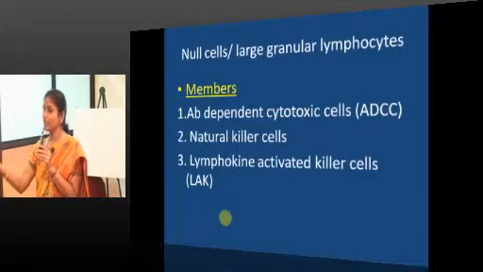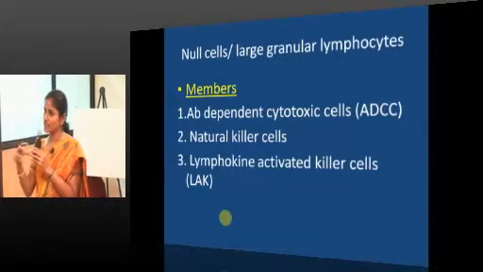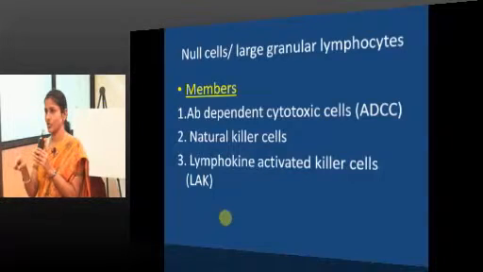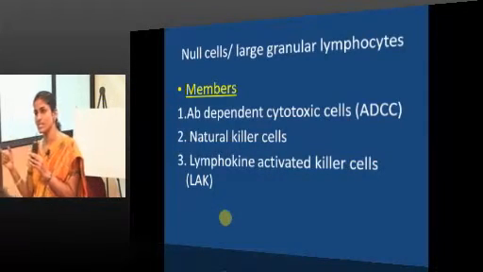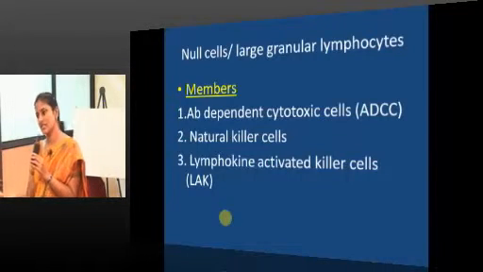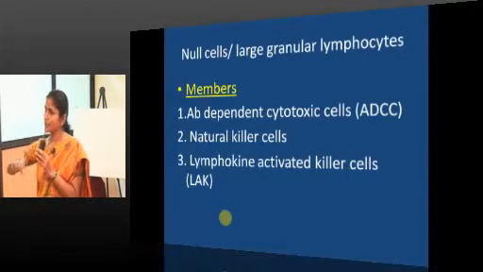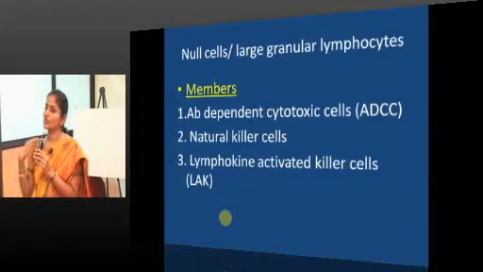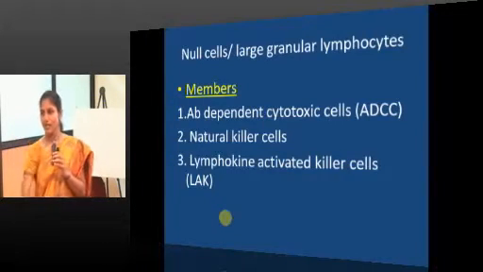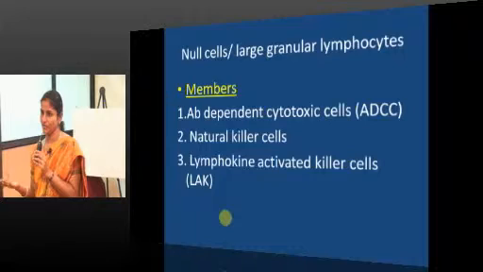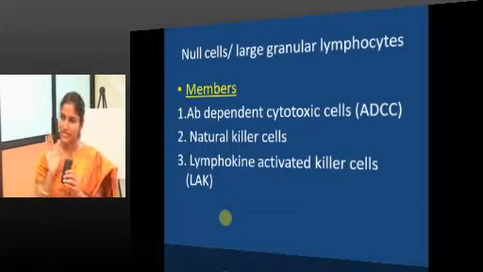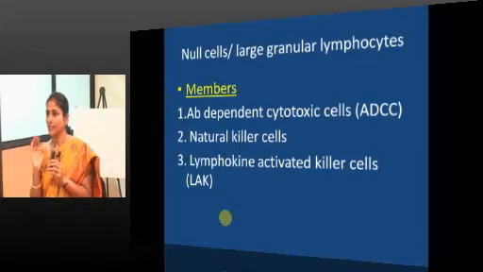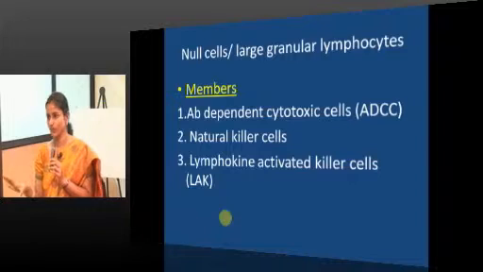The antibody is sensed through the receptor for the Fc portion of the antibody, that is CD16. Through CD16 expression, they cause antibody dependent cytotoxicity.